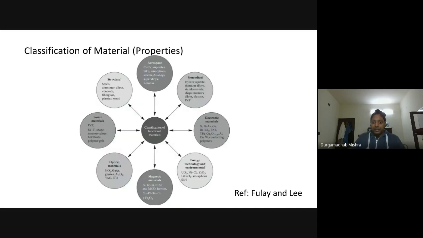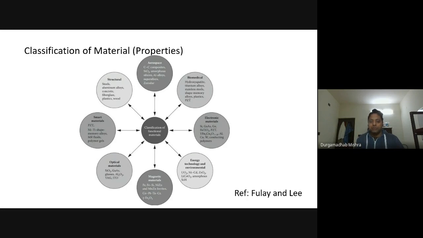Then another classification is based on the properties or the functions that they do, the functional properties. As I said, depending on the application, they can be magnetic, semiconducting, or have optical properties. There are also dielectric or ferroelectric properties. So there are a lot of different functionalities that you can give to a material.